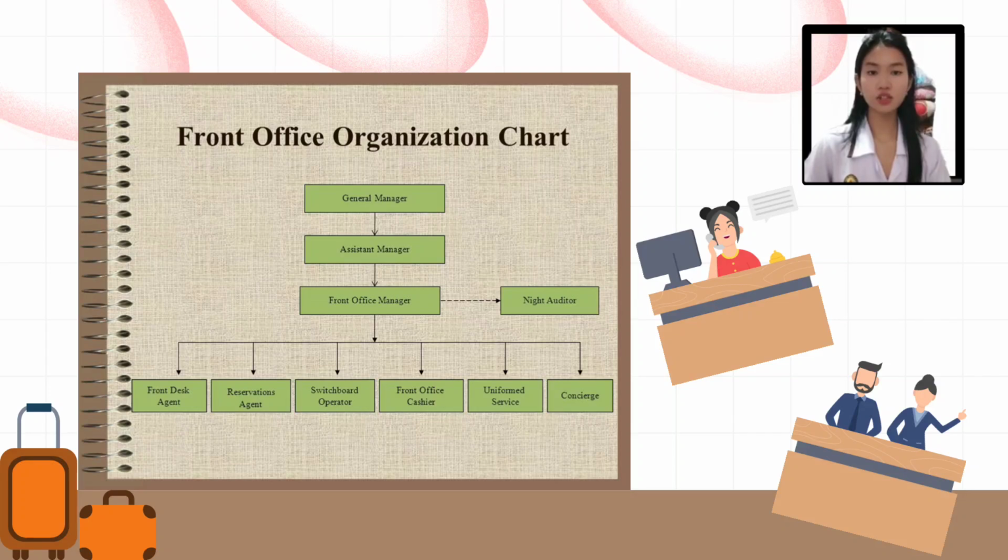Front office organization chart is a visual representation of the structure and hierarchy of the front office department within a hotel. It outlines the different roles, responsibility, and reporting relationship among the staff member. Here is a front office organization chart. At the top, we have a general manager, assistant manager, then the front office manager and night auditor, lastly the front office subunits.